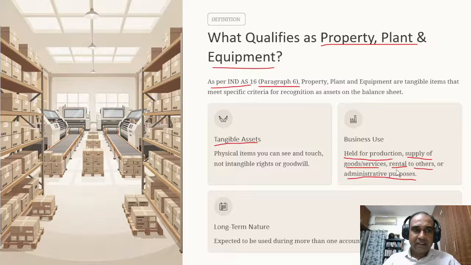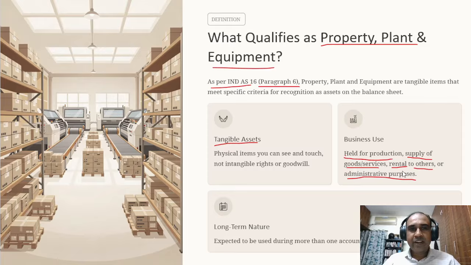Next is for rentals given to others. We have two buildings in our company. One is used for official purposes. Another building is vacant, and the vacant building is let out to someone under a rental arrangement. So the building that is given on rental to others also qualifies as property, plant, and equipment,